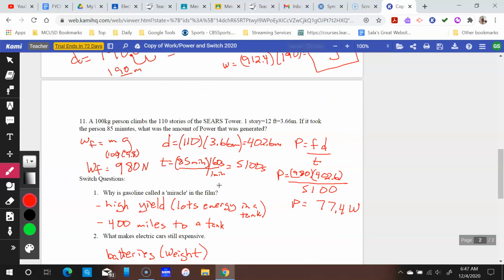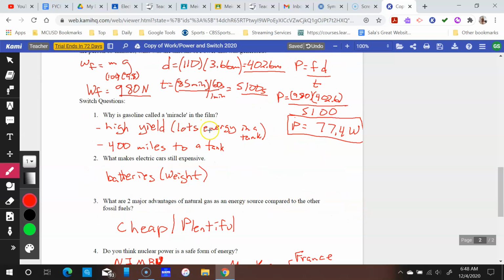And number 11, again same thing, but a nice round number. Take your mass times your gravity. You've got your force here. Some of you, again, these are all equivalent. So you had 1 story equals 12 feet, and that equals 3.66 meters. So all you're doing is taking that 110 times 3.66 to get your distance in meters. So that's what you had here. And then your time was 85 minutes, so a simple conversion gives you that. Now you plug everything in, and your final answer for this problem was 77.4 watts.